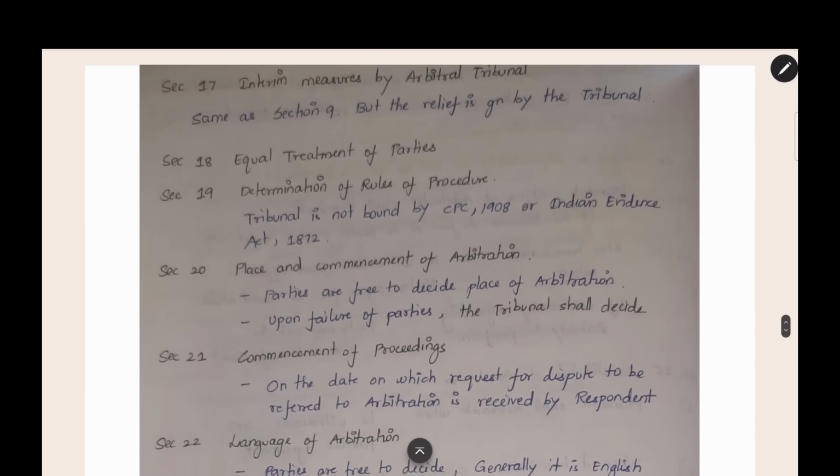The next section is section 17, interim measures by arbitral tribunal. Like we saw in section 9, there are measures like preservation of subject matter, appointment of receiver, appointment of guardian for an unsound person. These are the measures. It is the same as section 9. Section 17 also contains these measures, but these will be provided by the arbitral tribunal. Under section 9, it will be given by the court. This is the difference, but mainly all the contents are the same.